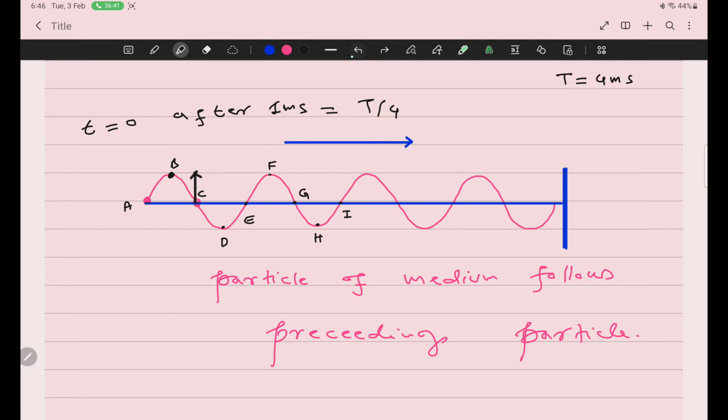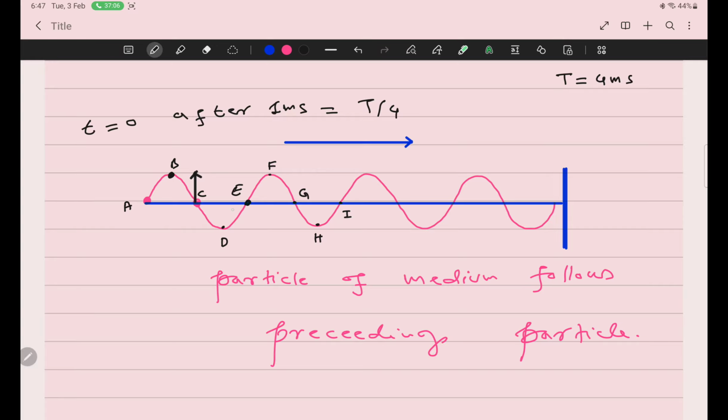So according to the rule, sir, particle follows the previous particle, and the previous particle of C is B. B is already upward, so particle C will move upward. Particle C will move upward.